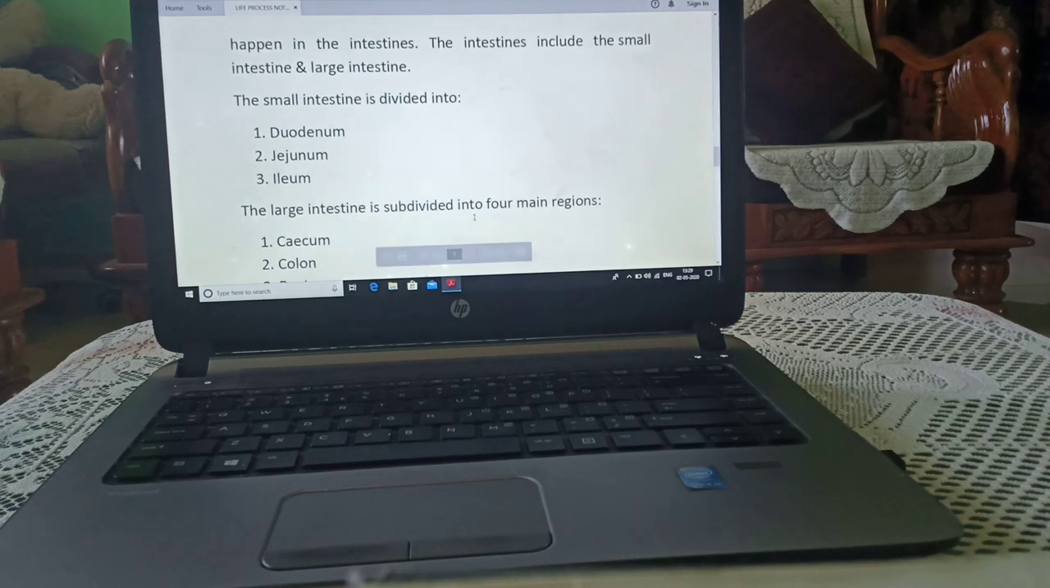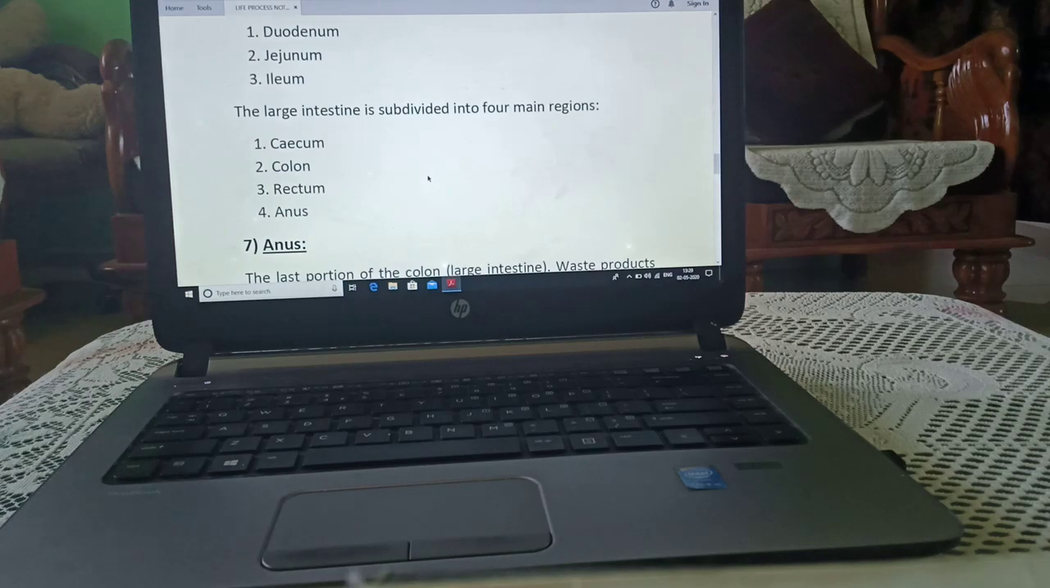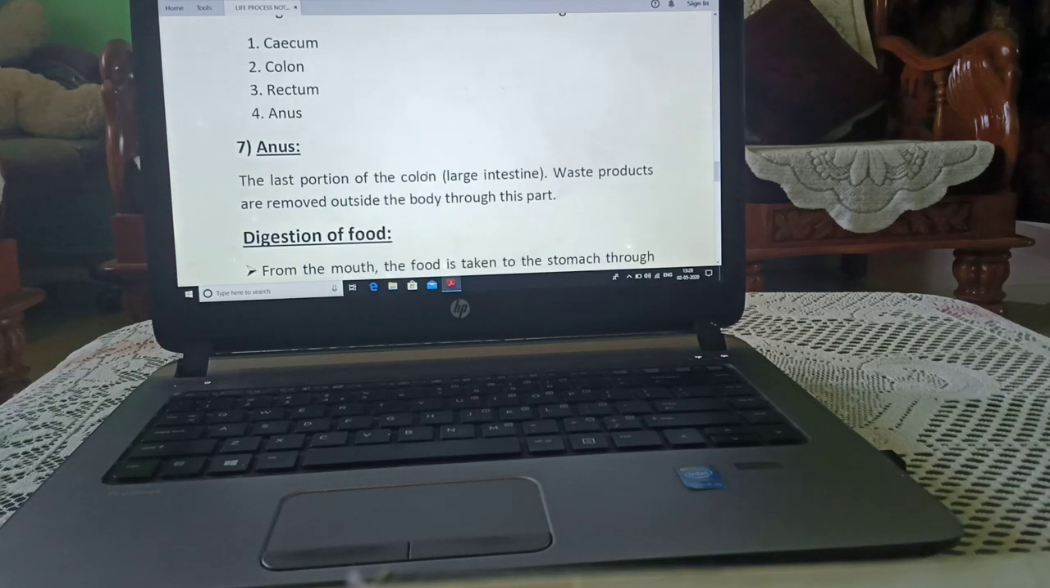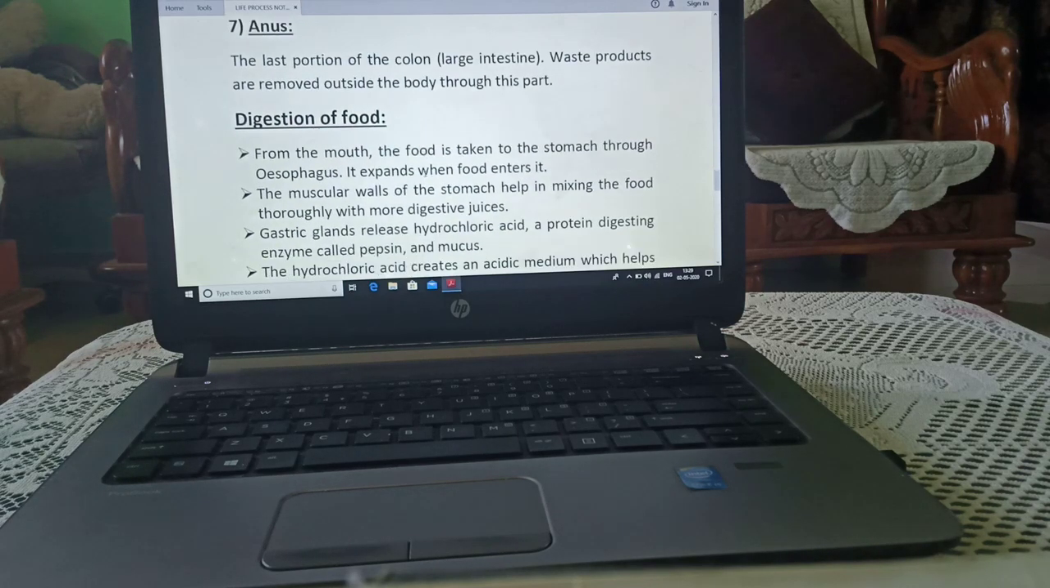Intestines are divided into two parts: small intestine and large intestine. Small intestine: duodenum, jejunum and ileum. Large intestine is divided into cecum, colon, rectum and anus. Now anus, it is the last portion of the colon from where waste products are removed outside the body.